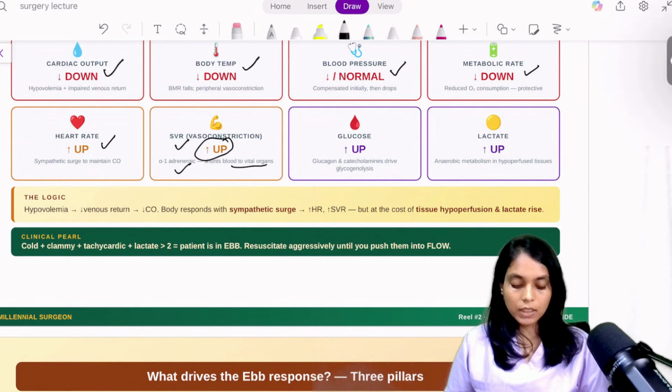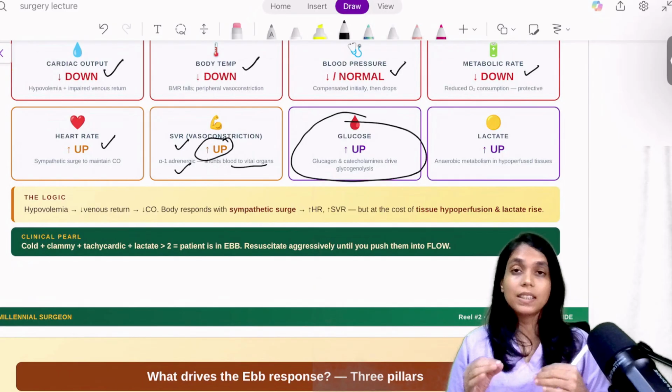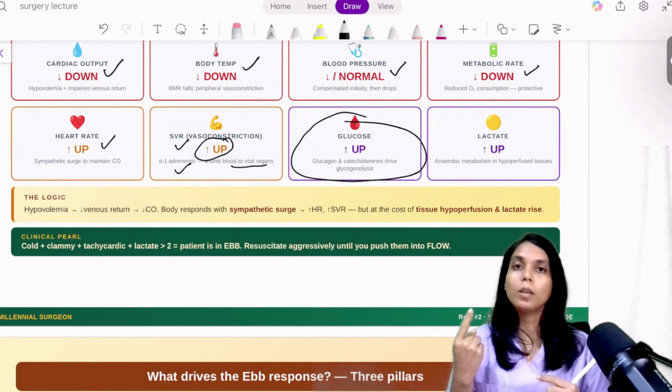Now after this, the body will need maximum glucose. So the glycogen stores are now getting converted into glucose. Glycogen will break down to glucose and your blood will have maximum glucose, but at the same time the body tries to decrease insulin in the blood. So insulin will be less and glucose will be high.